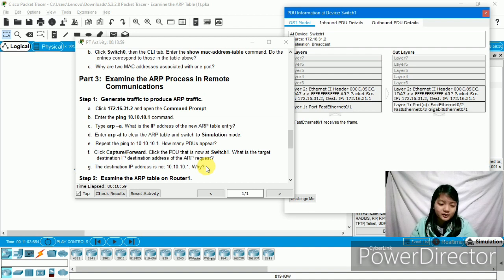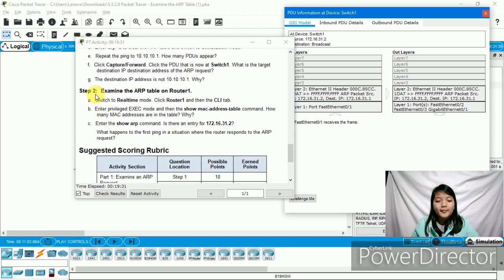So this is the answer. The gateway address of the router interface is stored in the IPv4 configuration of the host. If the receiving host is not on the same network, the source uses the ARP process to determine a MAC address for the router interface serving as the gateway. So that is the answer.